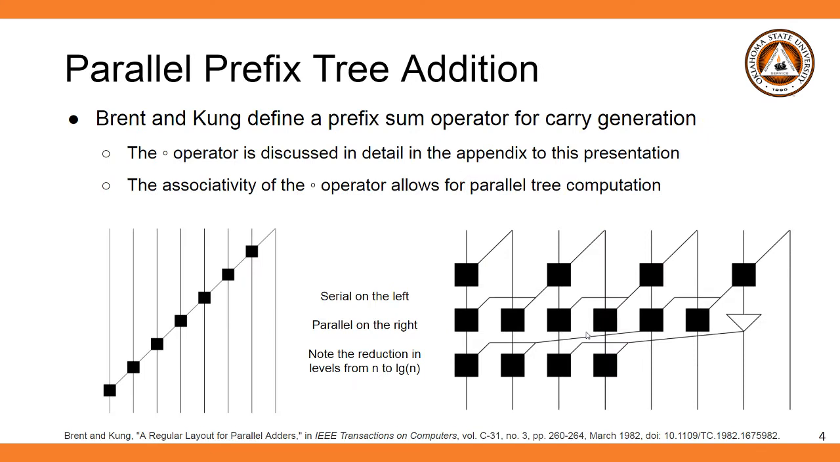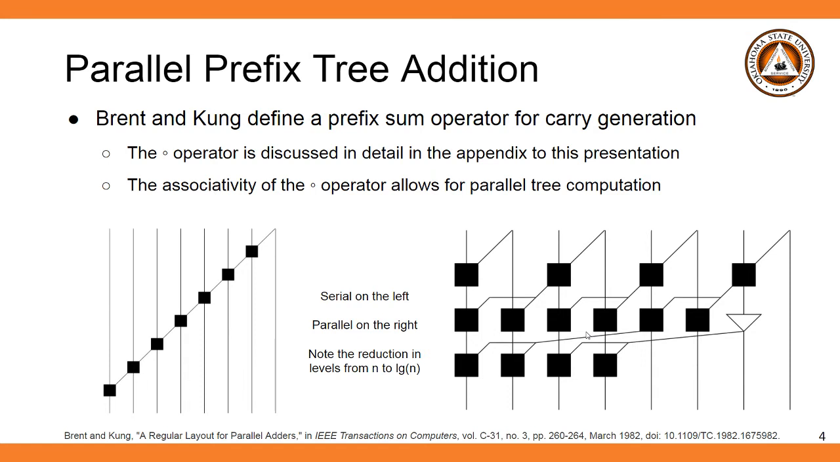Brandt and Kung define a prefix sum operator for the generation of a carry vector. A discussion of this operator is included in the appendix and can be visited upon request, but what is important is that the prefix sum operator is associative, allowing for full organization of carry generation into parallel trees.